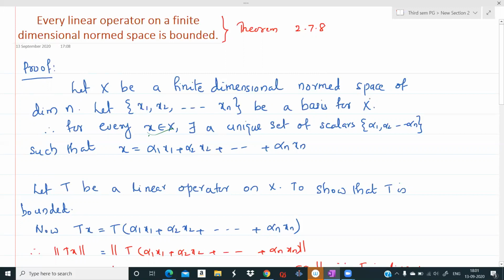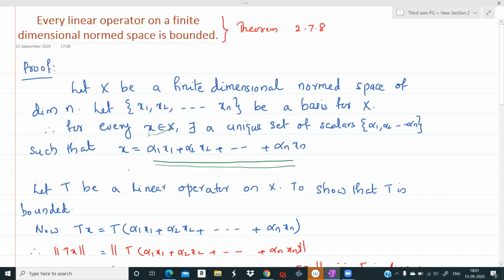Let X be a finite dimensional normed space of dimension n. Since it has dimension n, it has a basis consisting of n linearly independent vectors. So let x1, x2, x3, etc., xn be a basis for X. Since this is a basis for X, for every x belonging to X, there exists a unique set of scalars alpha 1, alpha 2, etc., alpha n, such that x has a representation of this form: alpha 1 x1 plus alpha 2 x2 plus etc. plus alpha n xn.